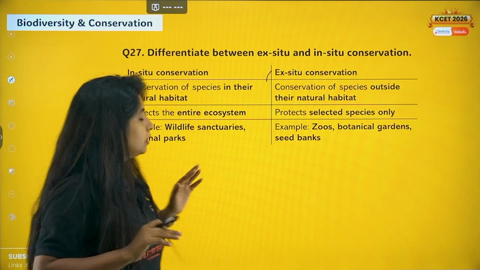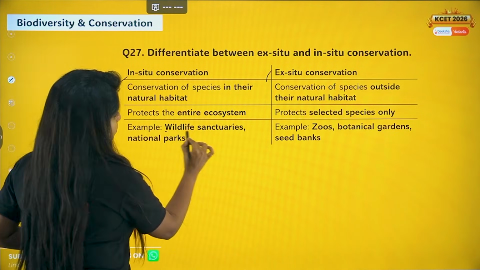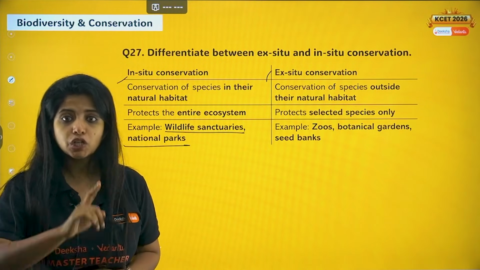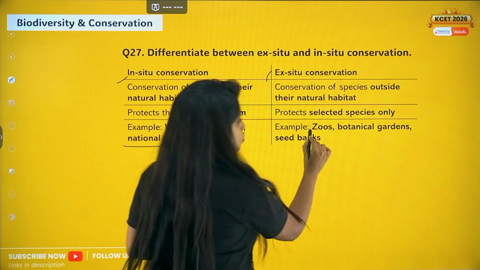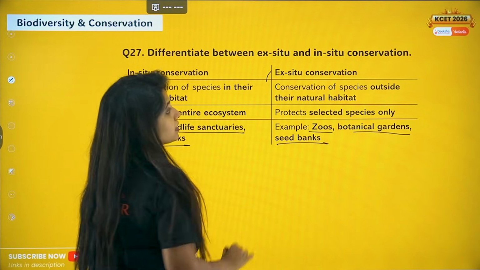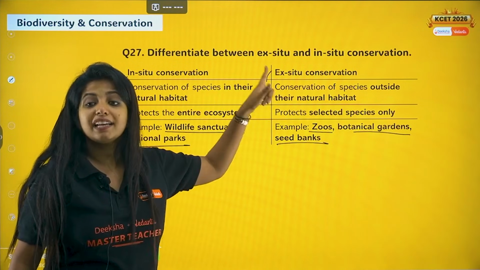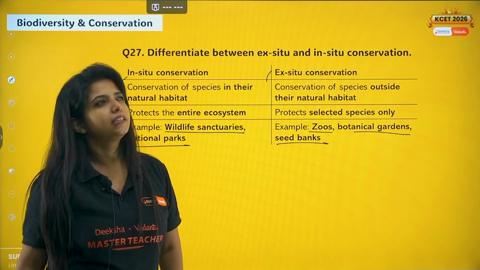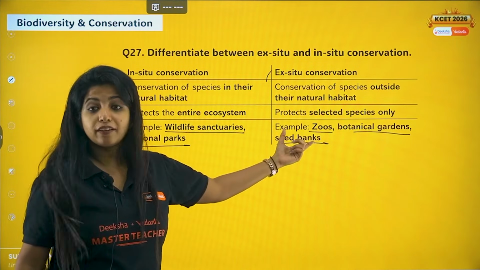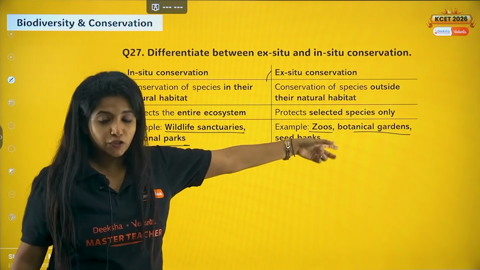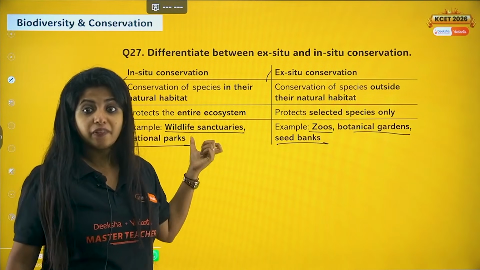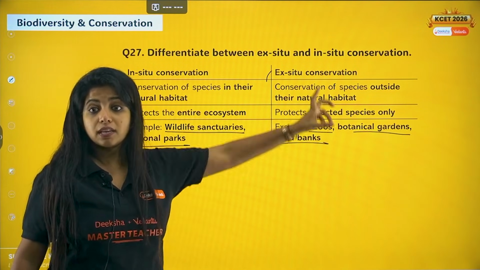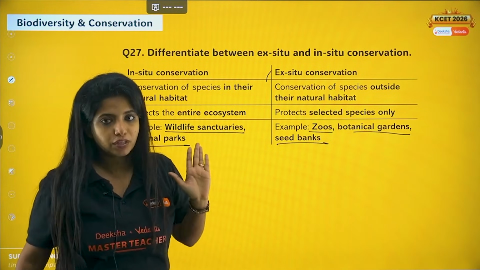Examples: wildlife sanctuaries and national parks come under in situ conservation, whereas zoos, botanical gardens and seed banks come under ex situ conservation. Wildlife parks also come under ex situ conservation, please remember that. Wildlife sanctuary is different, it is in situ, but wildlife safari parks come under ex situ conservation. That's all.